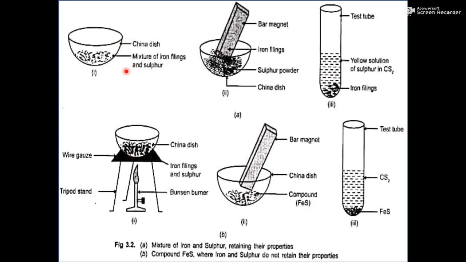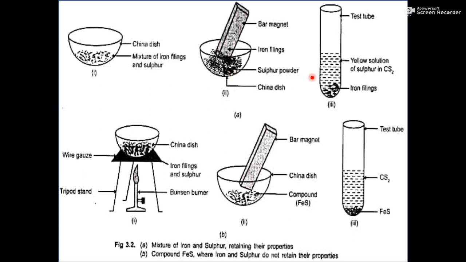Let's discuss what happened in the first one. As these are not heated, they are not chemically combined with each other. So when you keep a bar magnet near the mixture, all the iron filings, as you know that iron has a tendency to be attracted towards the magnet, all the iron particles will be attracted towards the magnet, and only sulfur will be left behind inside the china dish. So it is a simple physical method in which by using a magnet you can easily separate iron filings and sulfur powder.